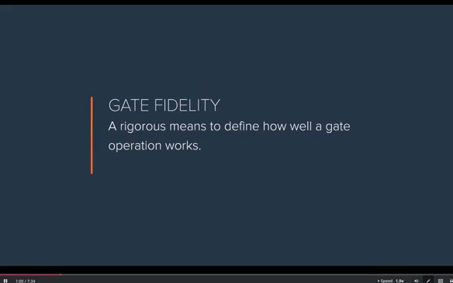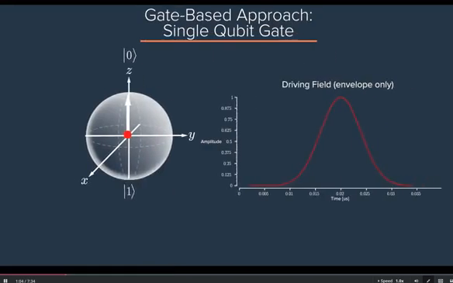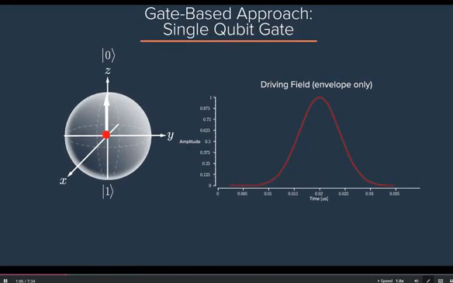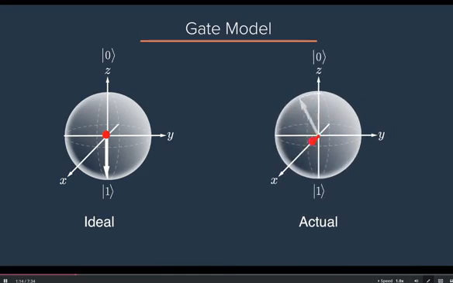Gate fidelity is a rigorous means to define how well a gate operation works. Essentially, it's a measure of how closely our actual gate operation matches, on average, a theoretically ideal version of that operation. For example, if we apply an X gate to a qubit prepared in state 0, how close do we get to state 1? Now, intuitively, errors could occur along any direction of the Bloch sphere, and so we need to check for errors along all directions after the operation is complete.